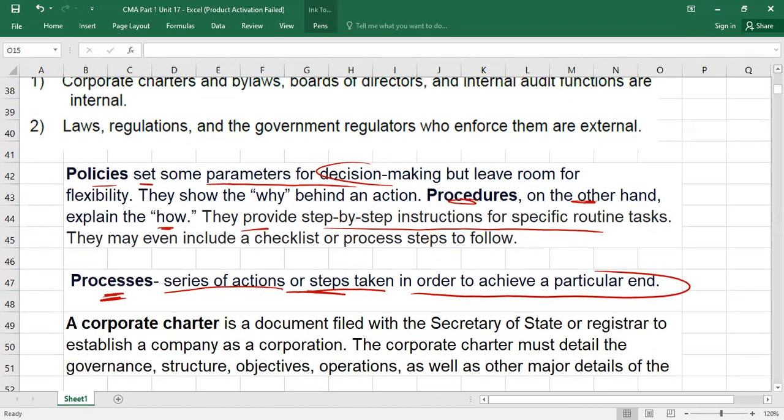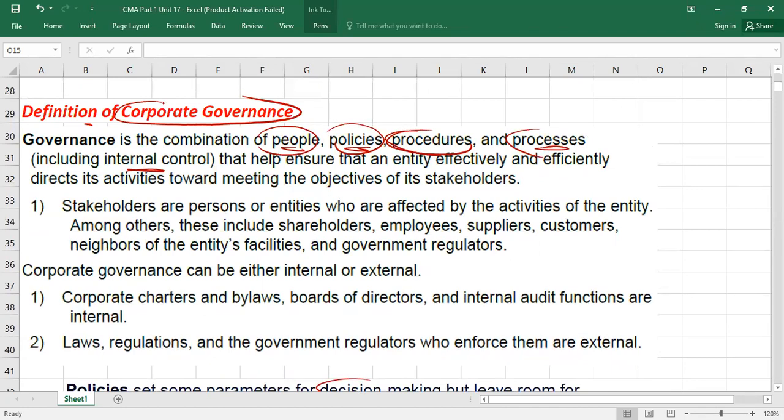Now I'm coming back to that definition. What they were saying is, corporate governance, let me explain properly, is a combination. To direct your business, you need a good combination of people, policies, procedures, and processes, including internal controls. What are internal controls? We studied that internal control means action taken by management to mitigate the risk. That is called internal controls.